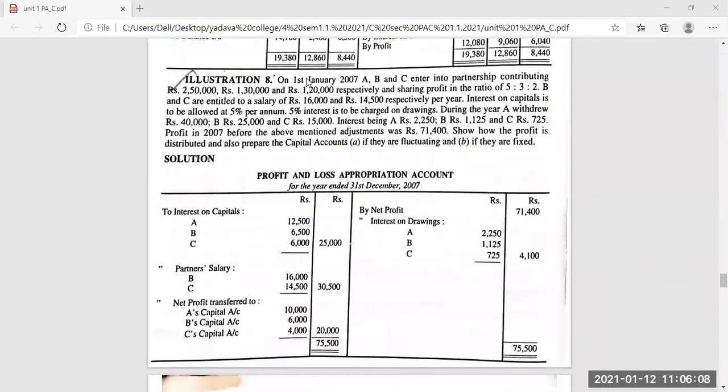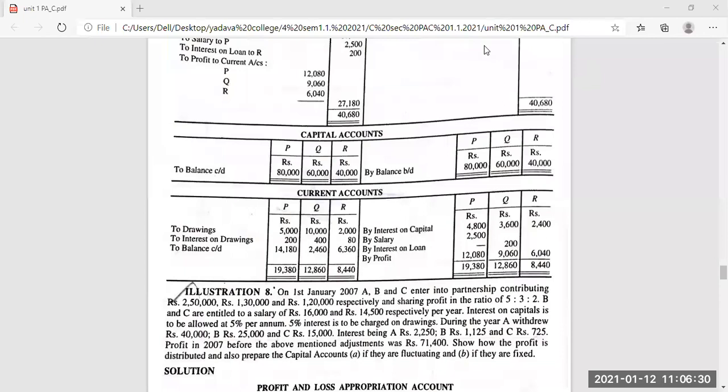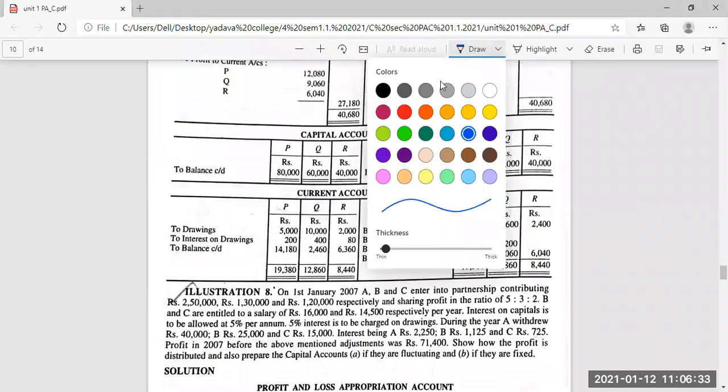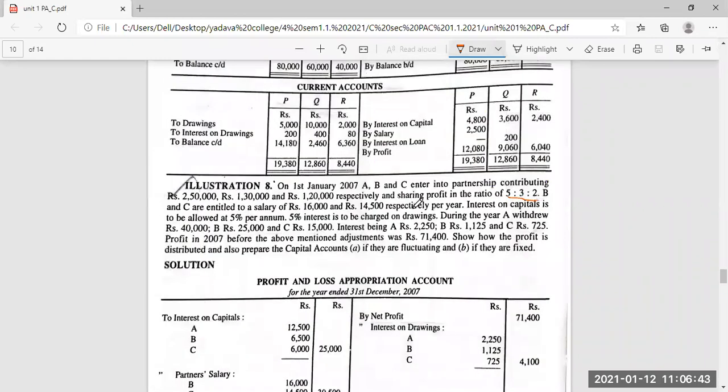First one is on 1st January 2007, A, B and C entered into a partnership contributing 2,50,000, 1,30,000 and 1,20,000. Their profit sharing ratio is 5:3:2.